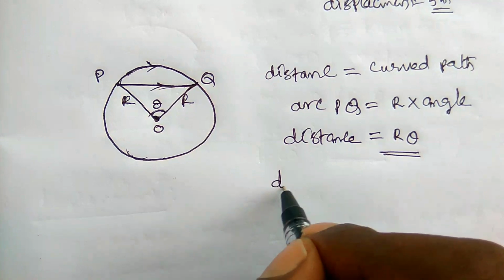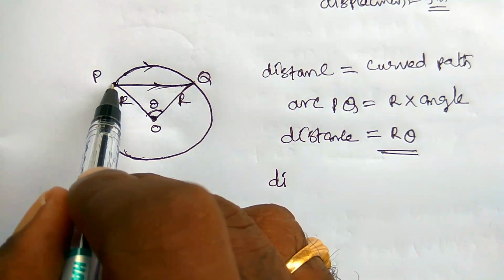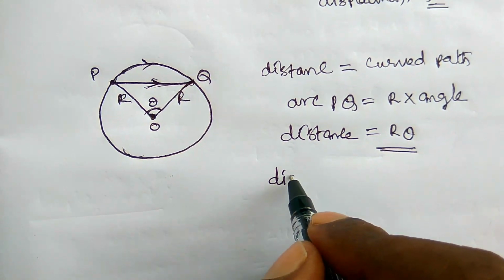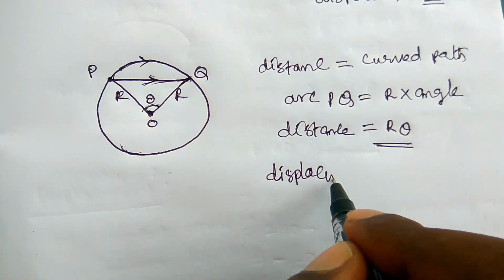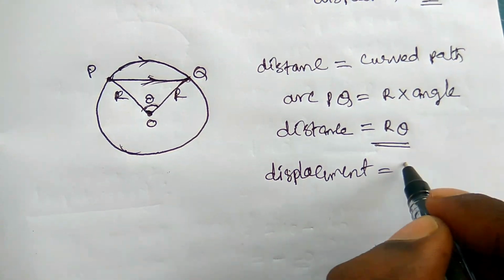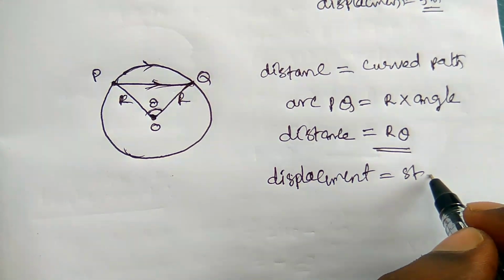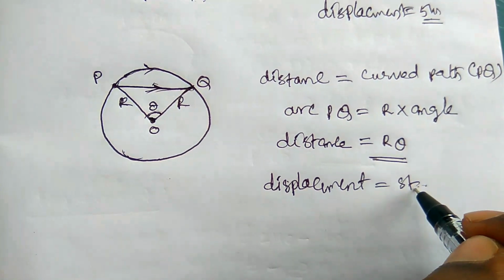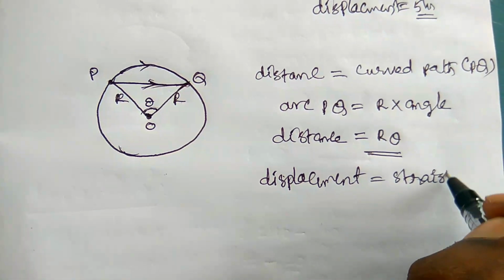And coming to the displacement, it is equal to the straight line PQ. So we have the curved path of PQ and the straight line of PQ.